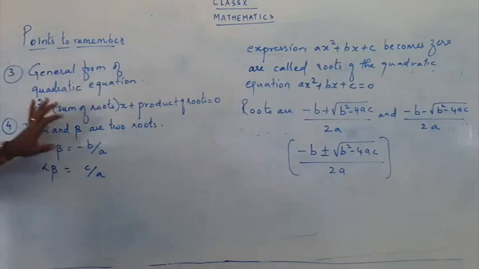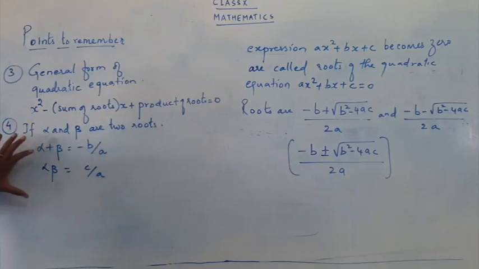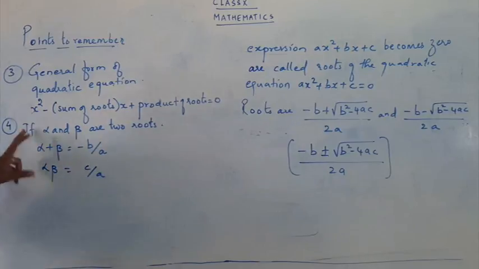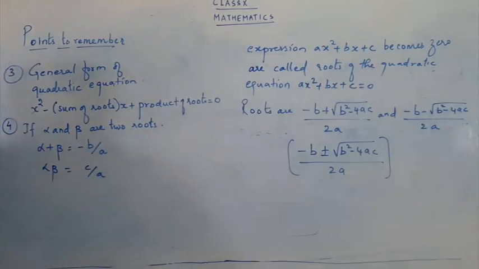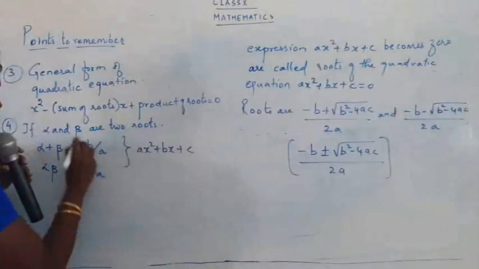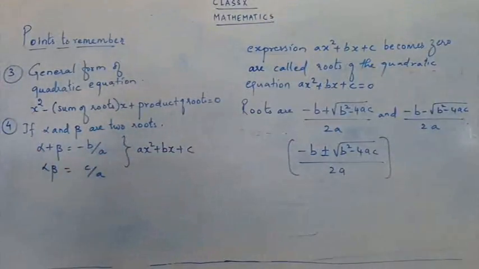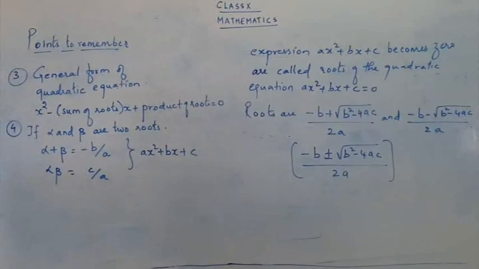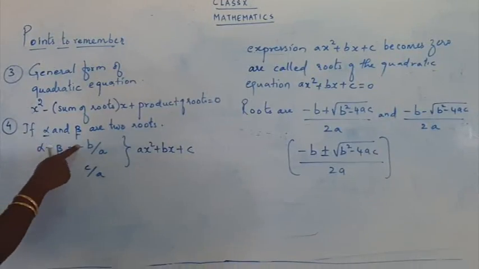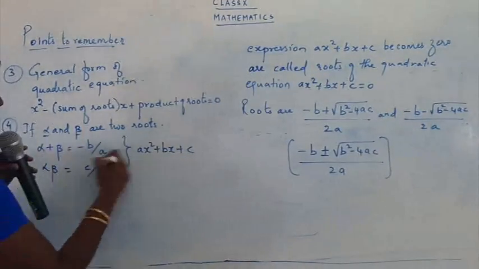Now one more thing, this also we use, so just have an idea of this. We are not going to use this in our 3.9 but we'll be using it later on. If alpha and beta are two roots, this is applied only for the quadratic expression, ax square plus bx plus c. We cannot use this formula for any other expression. Alpha plus beta means the sum of the two roots, alpha and beta. So alpha plus beta will give you minus b upon a.